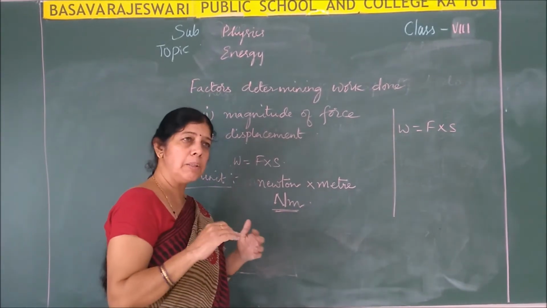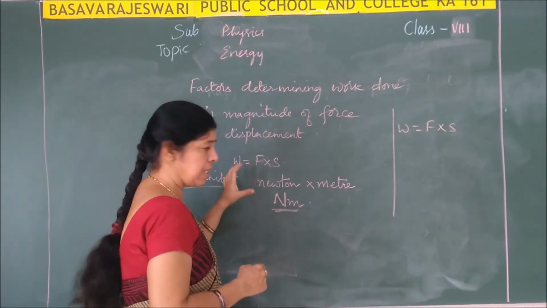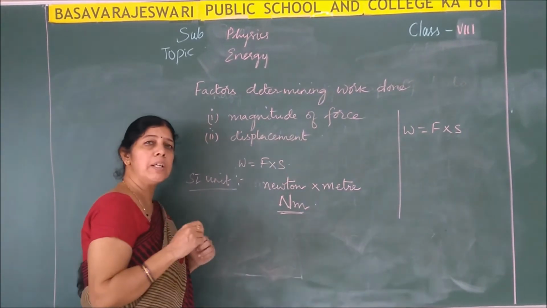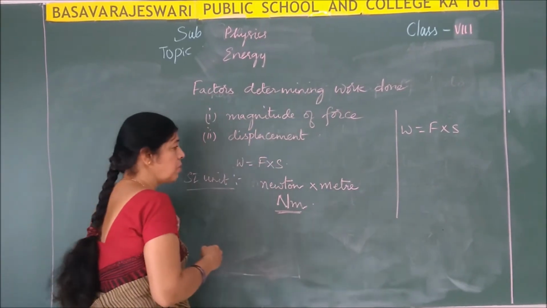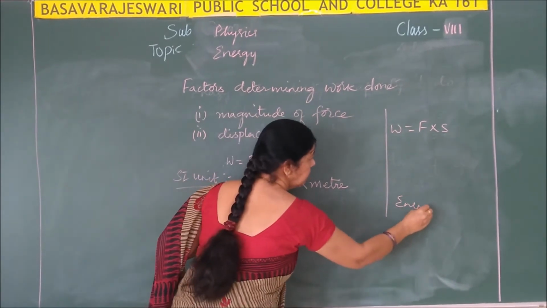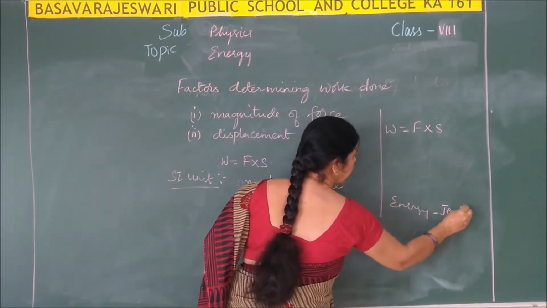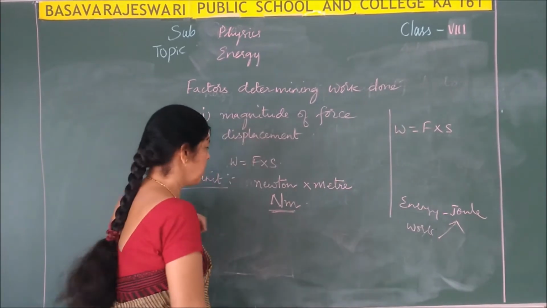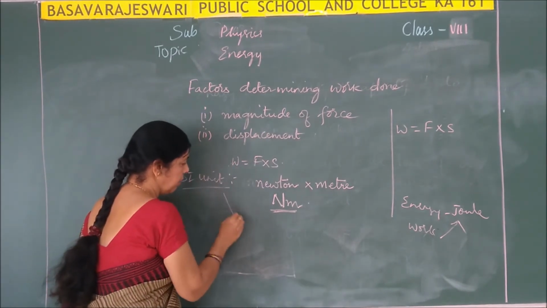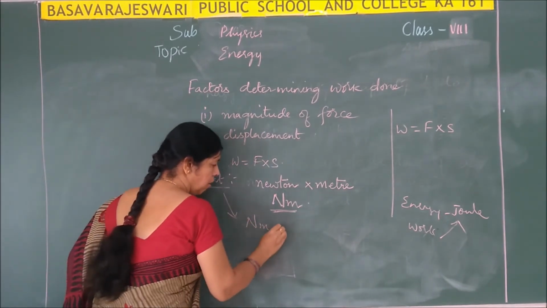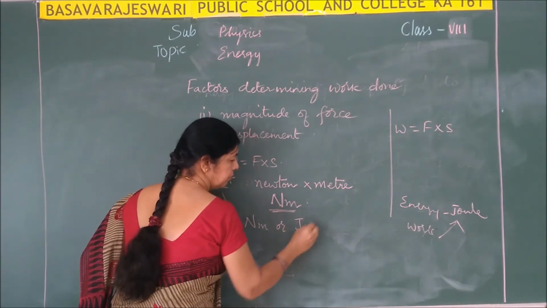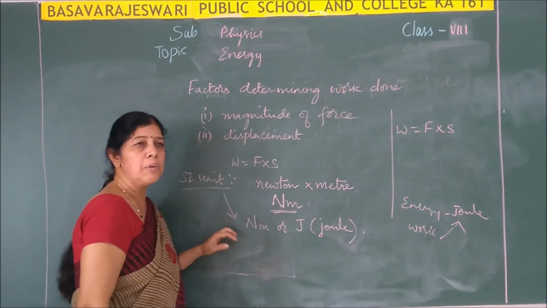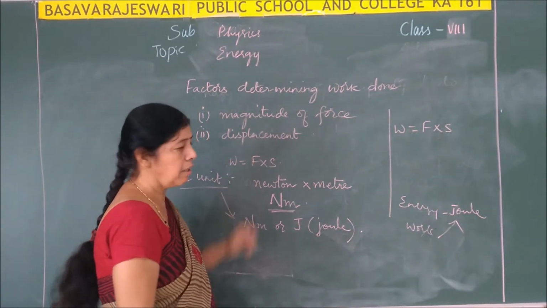So, because work and energy both are same, we can give the same units for work done also as we give for energy. Now, for energy, what is the standard unit we use? For energy, we use joule, right? Even for work done also, you can use the same units. So, the standard unit of work done will be either Newton meter or joule. So these are the units of work done. Okay, write down all these things.